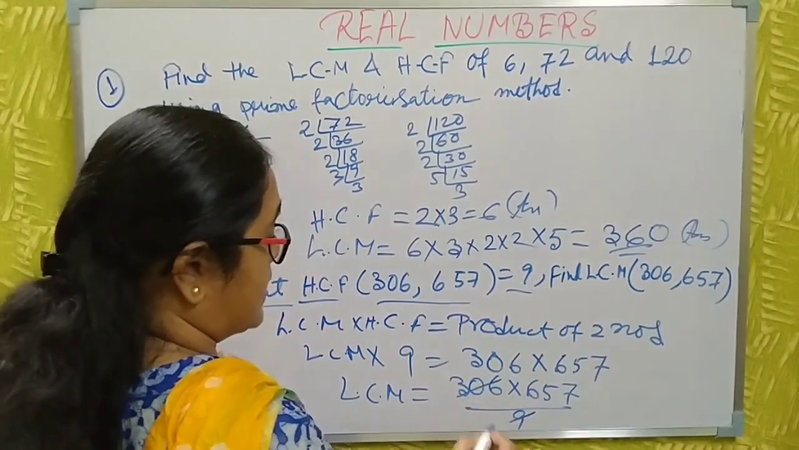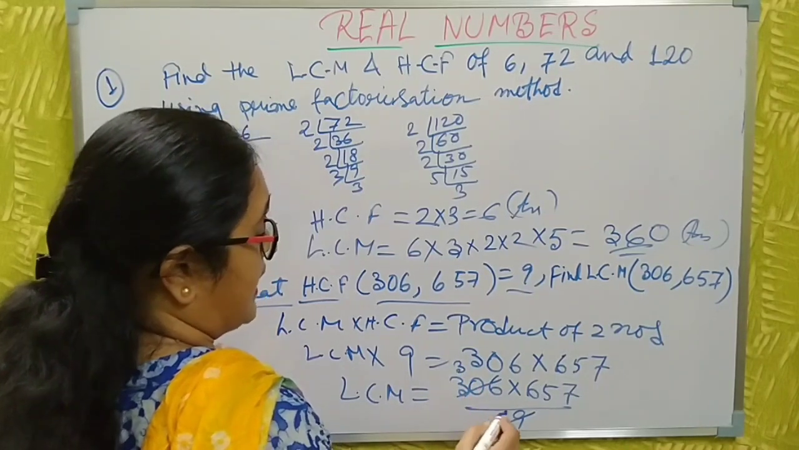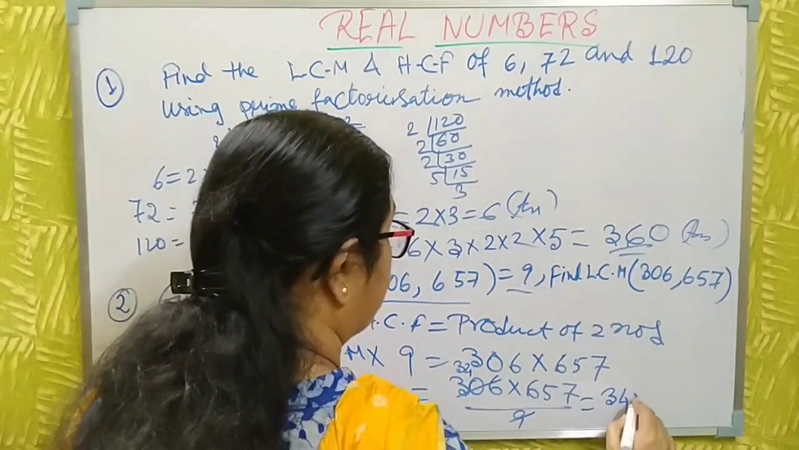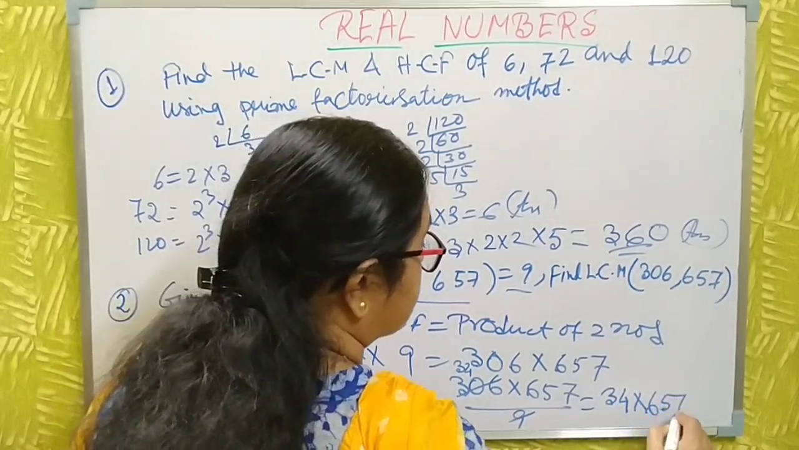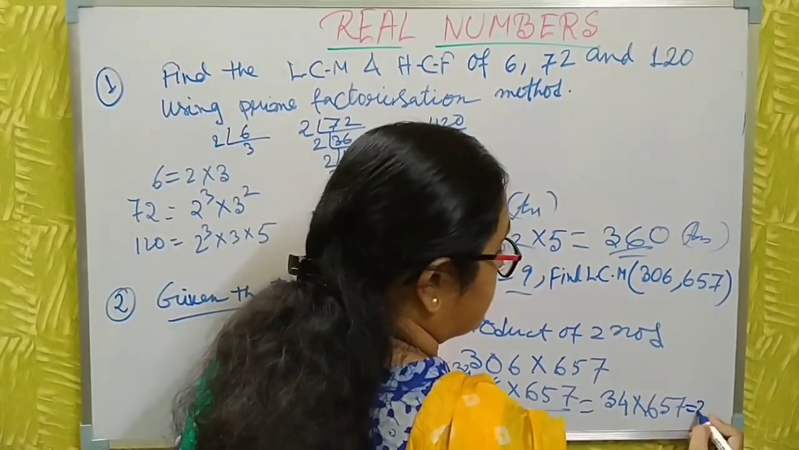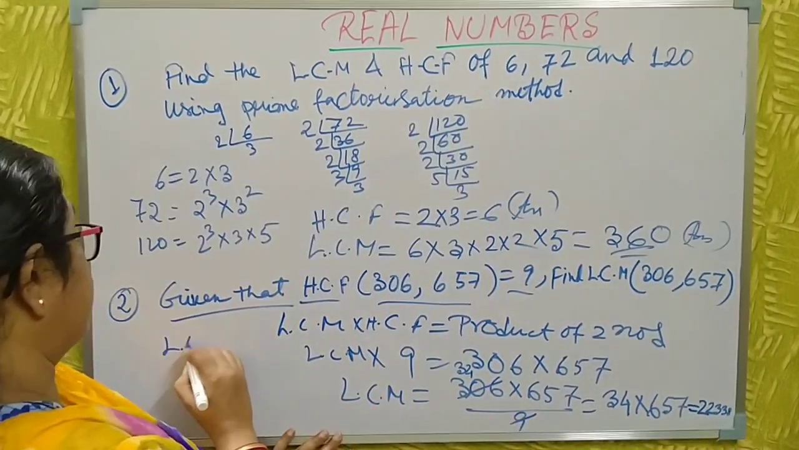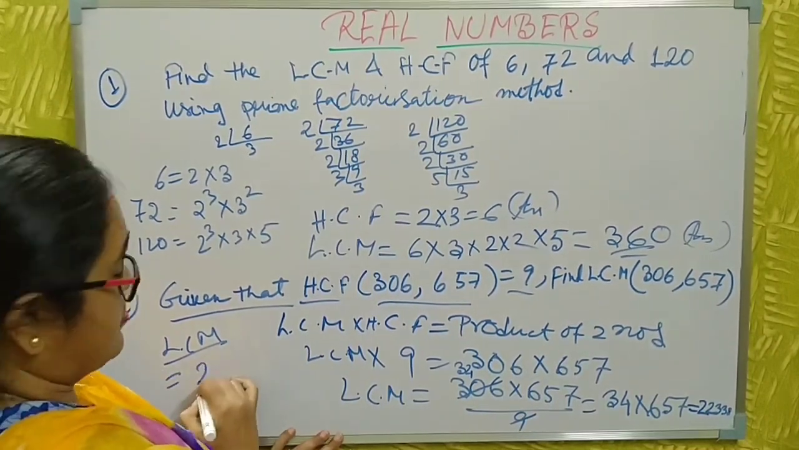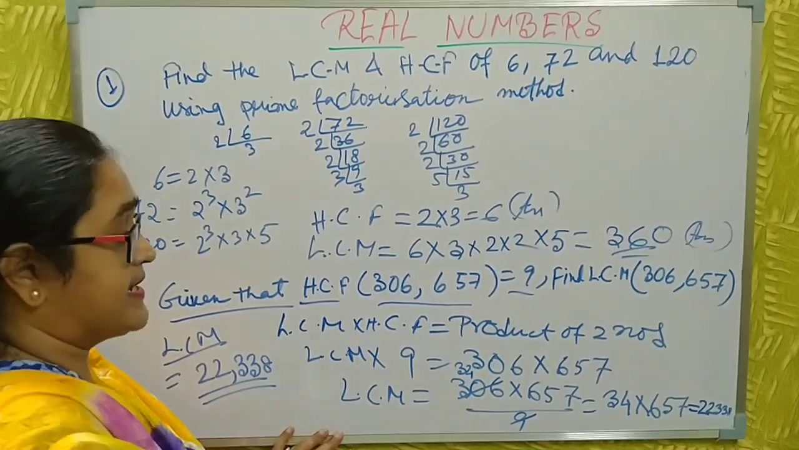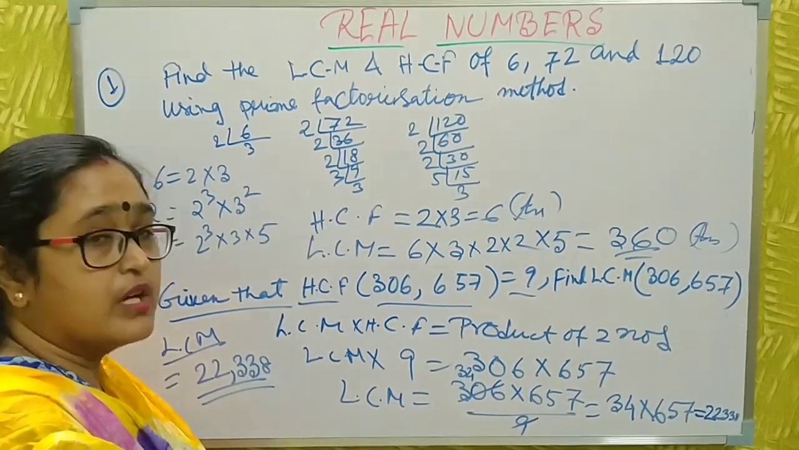Just you do here 3 9s are 27 and 9 4s are 36, and then you multiply and you get the answer of the LCM. The multiplication becomes 2 3 3 8. Then the LCM is, I write it clearly here, 22,338. This is the LCM. This is how you find the LCM and HCF. Just do this process.